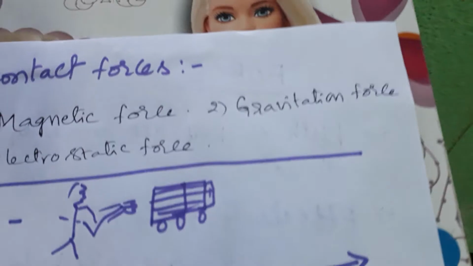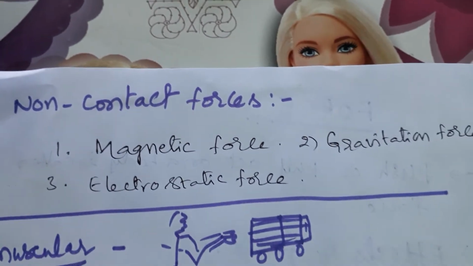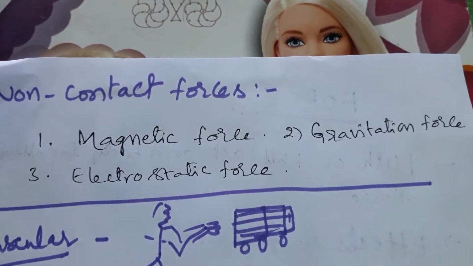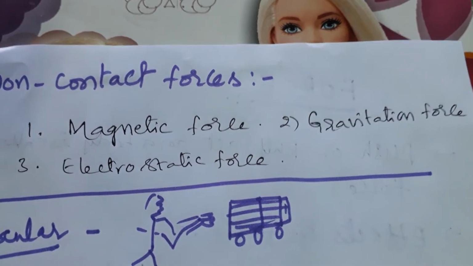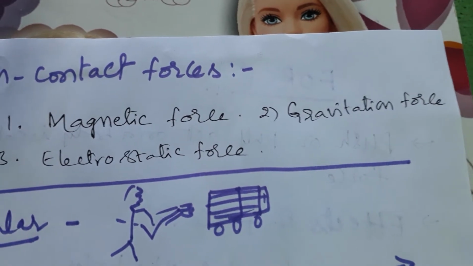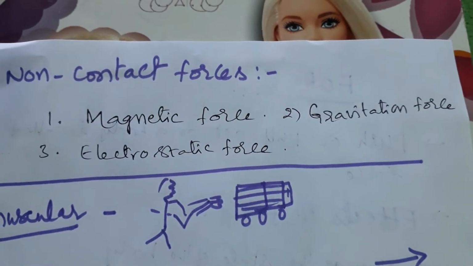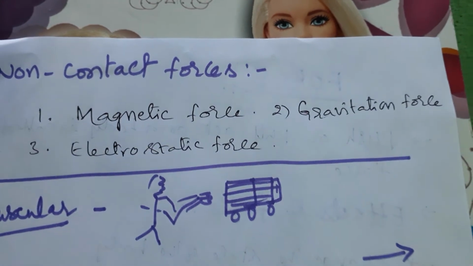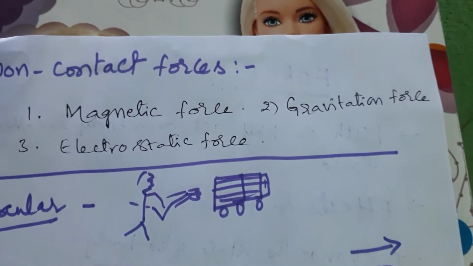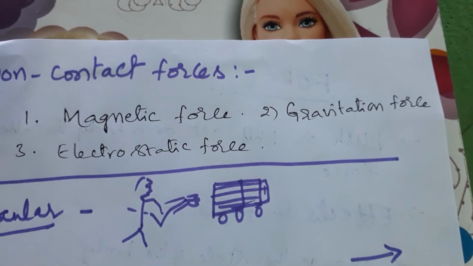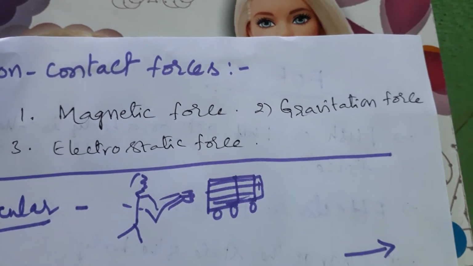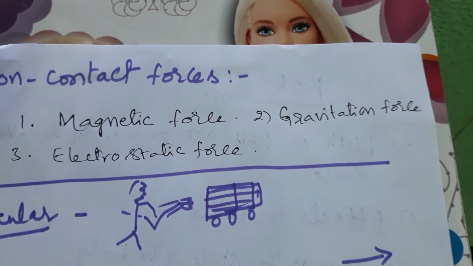Now, non-contact force. A force acting on any body without physical contact is called non-contact force. Example: there are some objects that apply force without physical contact.